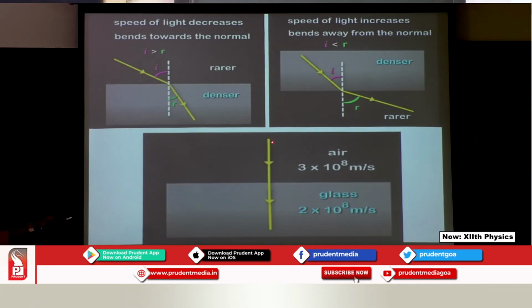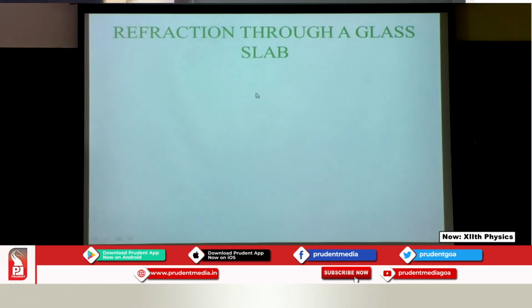Now, the ray has been incident straight along the normal. This incident ray is normal to the interface. What can you say about the angle of incidence? Isn't it 0? The angle of incidence over here is 0, hence there is no refraction, it just goes straight. The speed decreases, but when it is incident with i equal to 0, it moves like this. So, this is how the path changes when it hits the interface. Let us move on to refraction through a glass slab.